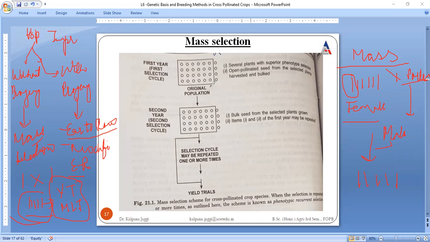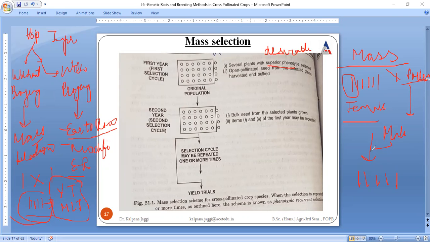So here what we are doing in the first year is selecting similar plants. See, all these rounds represent plants that are similar to each other. Several plants are there, but only those which give the superior phenotype are to be selected. Very important, the ones giving the superior phenotype are selected, because we are going for the improvement of desirable characters. And these are open pollinated, so this is what is done in the first year.